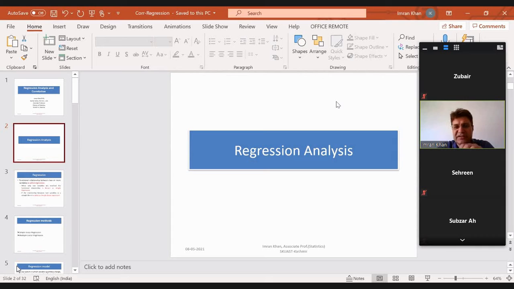In regression analysis, we try to establish some functional relationship between the variables. Now, variables are further categorized: we can say whether the variable is dependent or whether it is independent.